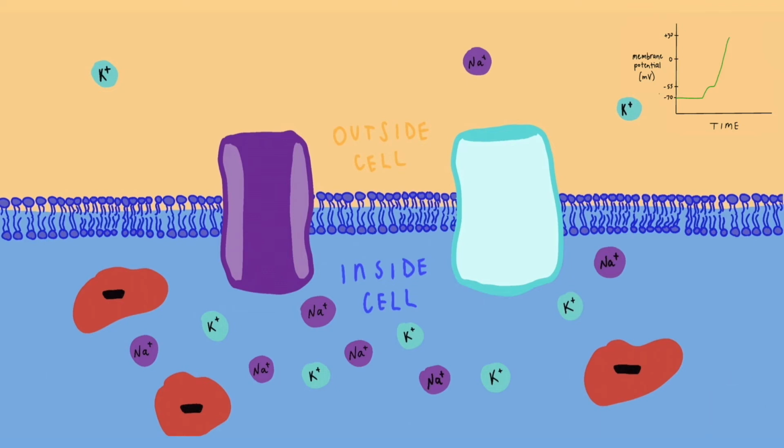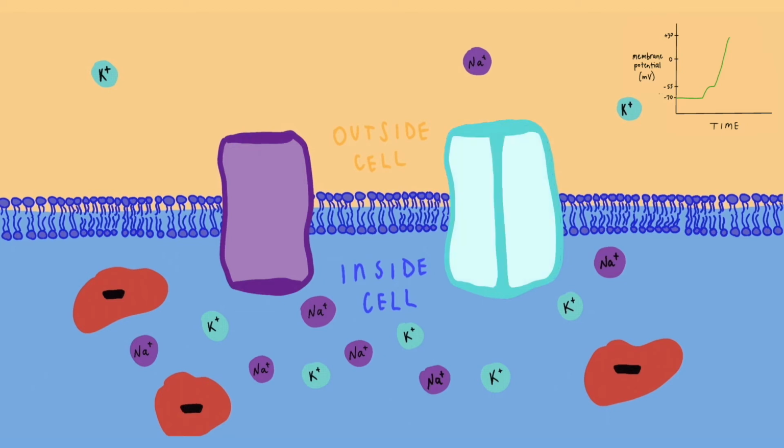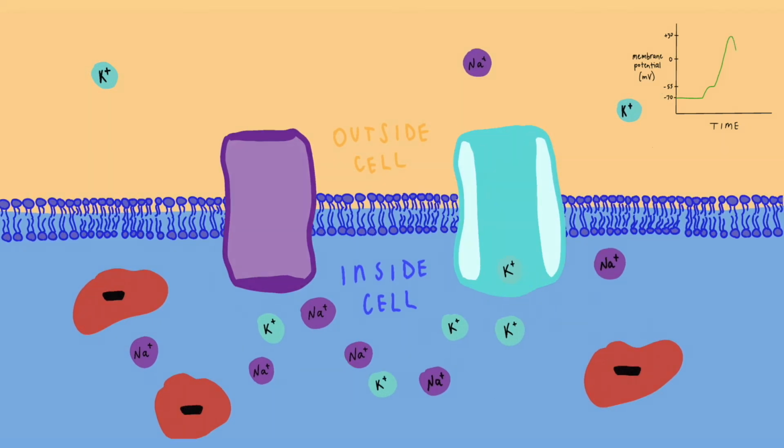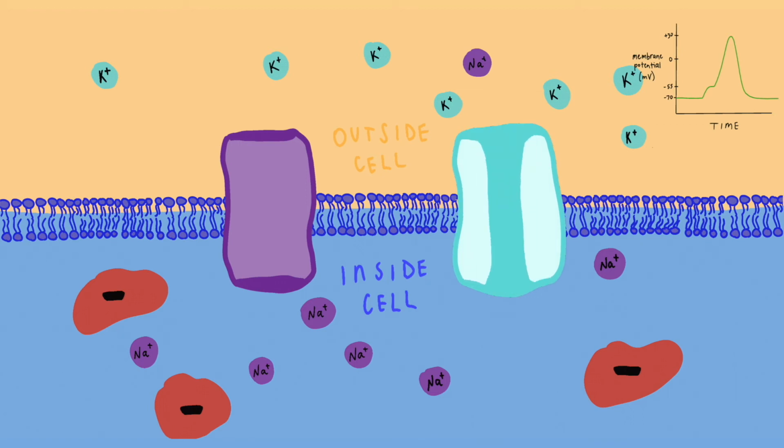At plus 30 millivolts, the sodium channels close, the potassium voltage-gated channels open, and potassium ions rush out, making the cell negatively charged once again. At negative 70 millivolts, the potassium channels close and the cell is back at its resting state. This process is what is responsible for the electrical impulse sent through the neuron.